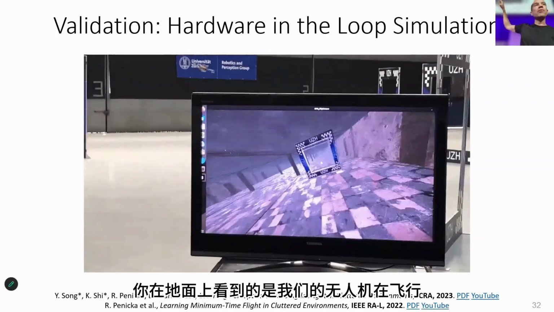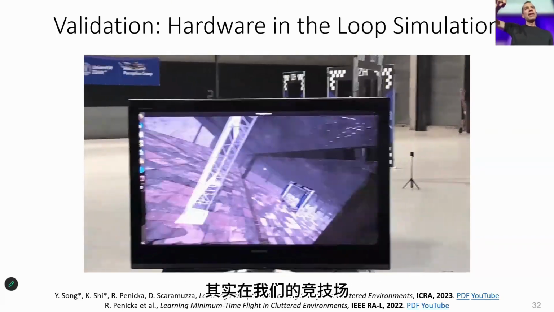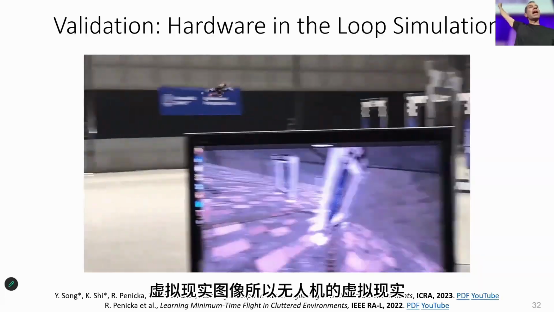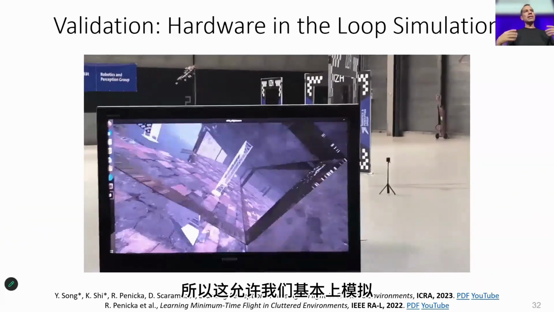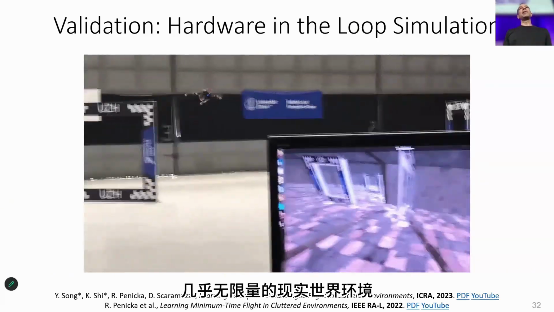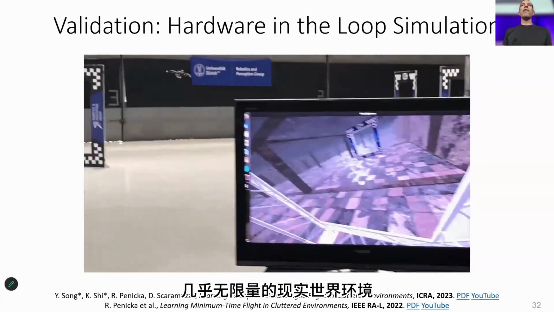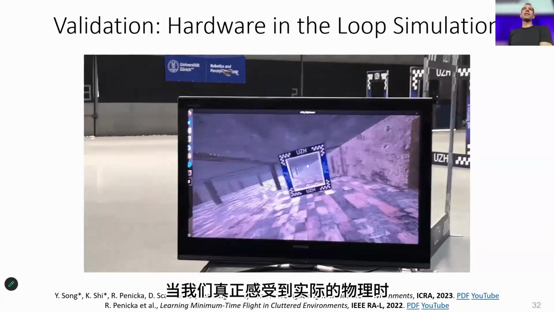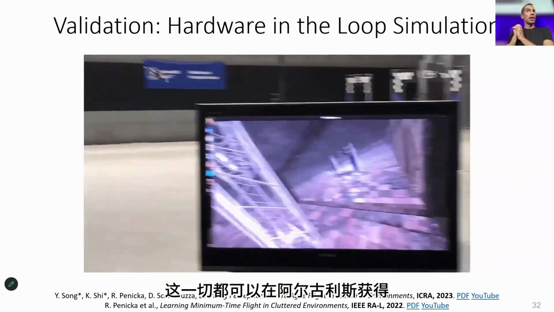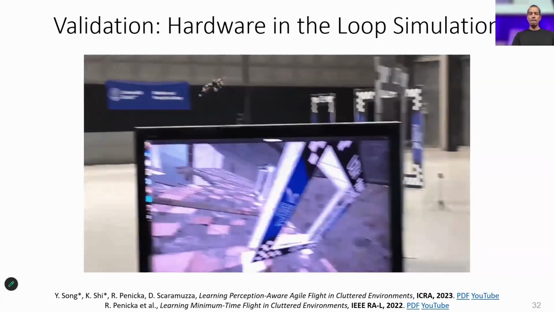What you see in the background is our drone flying actually in our arena, but it sees virtual reality images. So virtual reality for drones. So this allows us to basically simulate an almost unlimited amount of real-world environment to test our perception models, while we actually sense the actual physics and aerodynamics in the real world. This is all available on Agilicious.